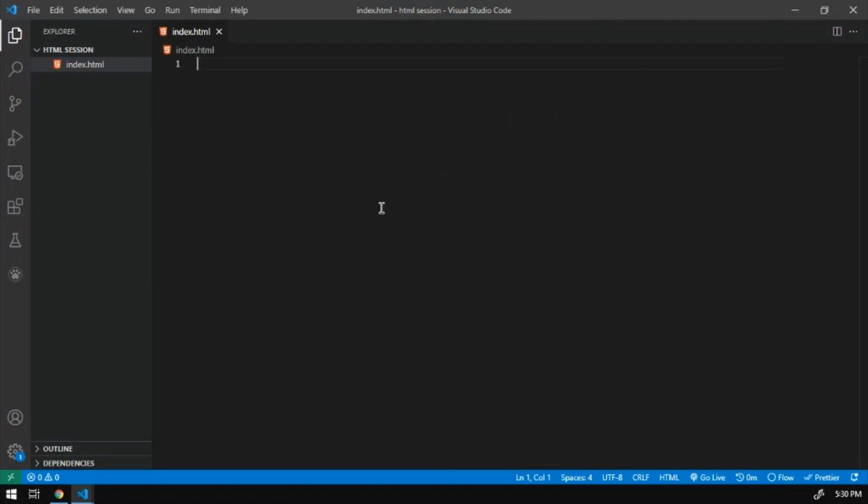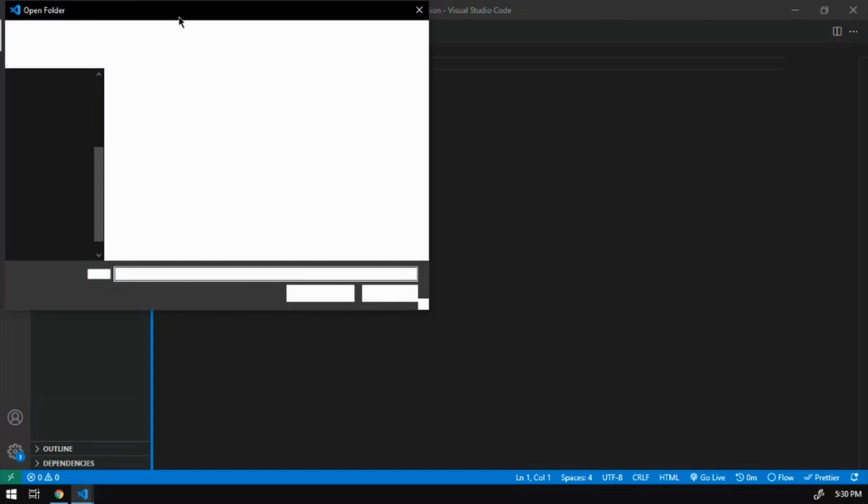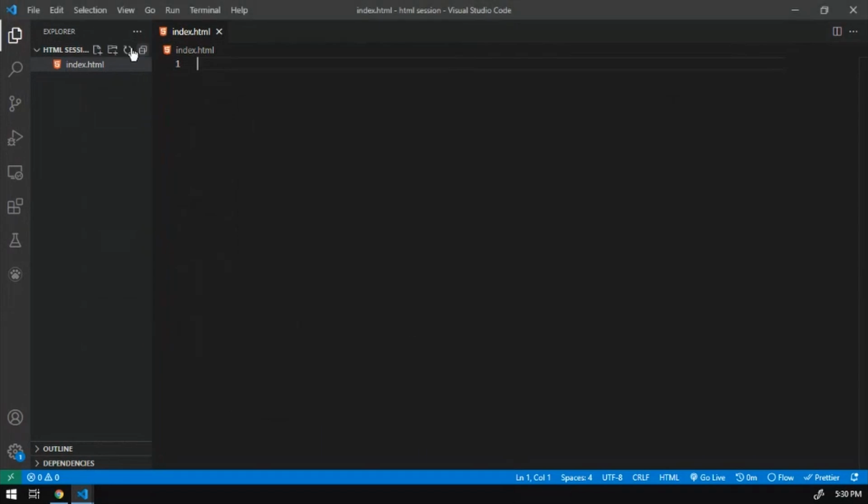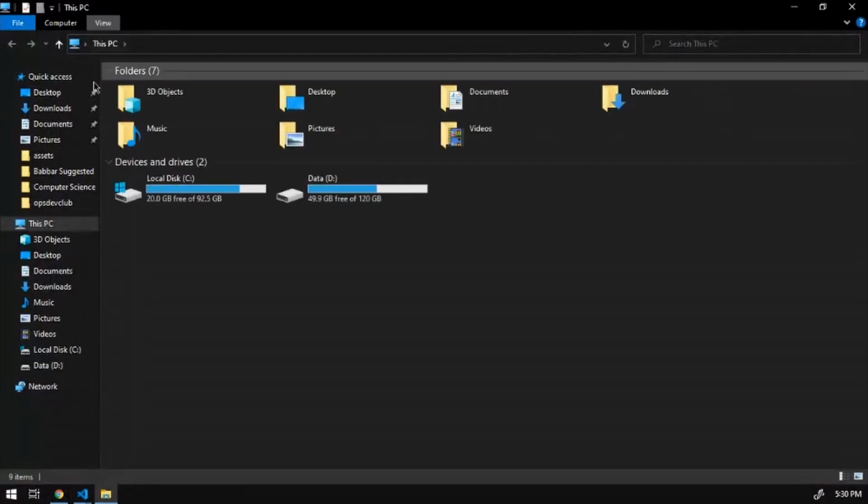First of all, once you start VS Code, these are basic things, but I need to share them once. You need to open a folder, then select the folder where you want to store your files. On my desktop, there is an HTML folder which I have selected. Then the file opens up. That's the first file I'm creating, index.html. Whatever I write here, like hello world, it's automatically a markup language, so it will be displayed on my web page. Let me show this.